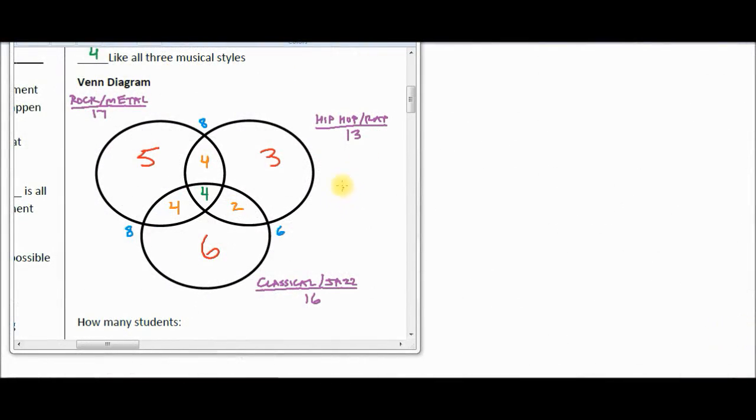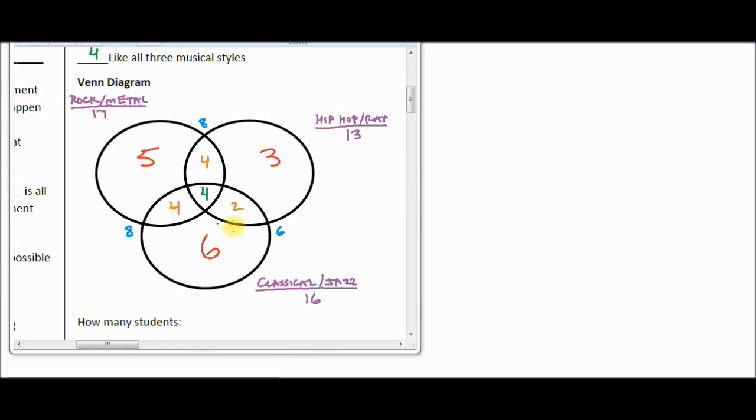So class, on the last video we finished our Venn diagram in our notes. We mapped out all the different possibilities of musical tastes. As you look at this Venn diagram, you can see 4 people here, this orange 4 people only like rock, metal, and hip-hop rap. 4 people like all 3. 2 people only like classical jazz and hip-hop rap. 3 people, this 3 right here, only like hip-hop rap. This 5 over here, these are people who only like rock metal. So you can see all the possible combinations.